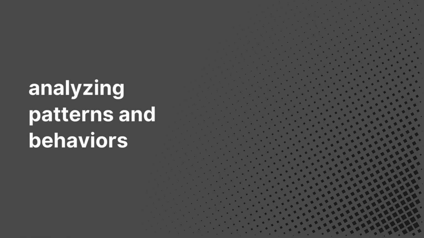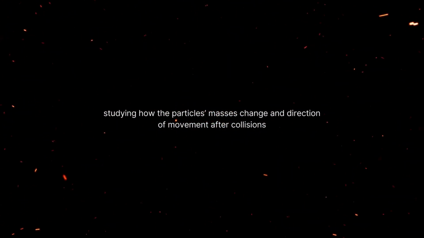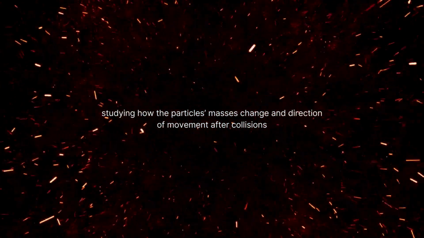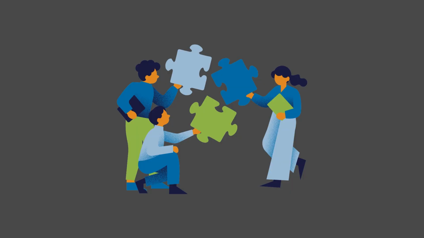Particle physicists use different techniques to understand and categorize resonances, which are like special patterns or behaviors in the world of tiny particles. They look at things like how particles' masses change and how they move in different directions after certain events. By studying these behaviors, scientists can figure out important details such as their sizes and characteristics. It's a bit like solving a puzzle with various pieces, and each method helps them put together a clear picture of what's happening in the microscopic world of particles.